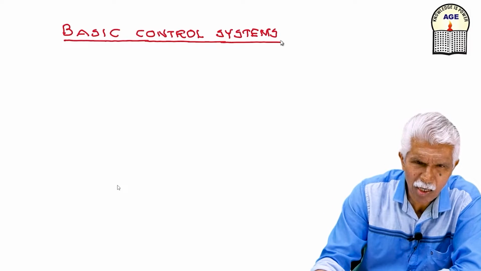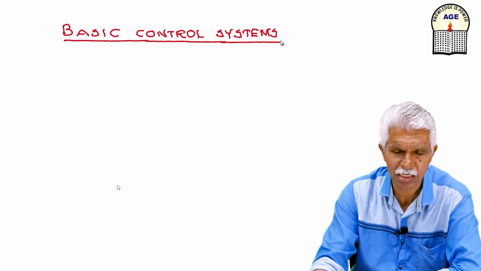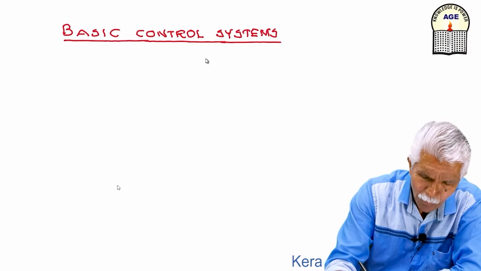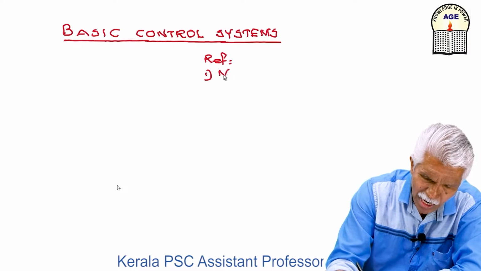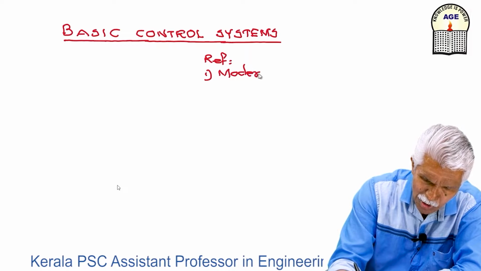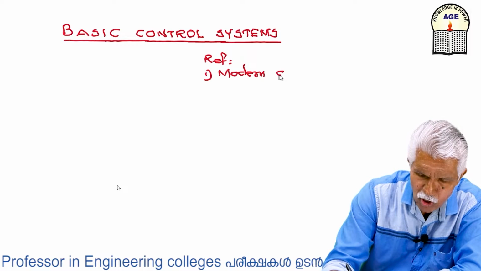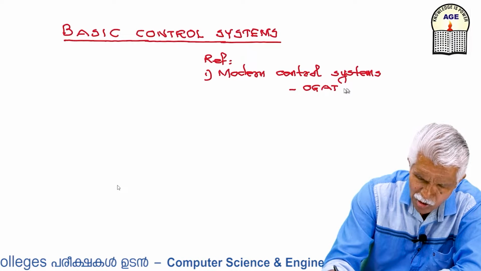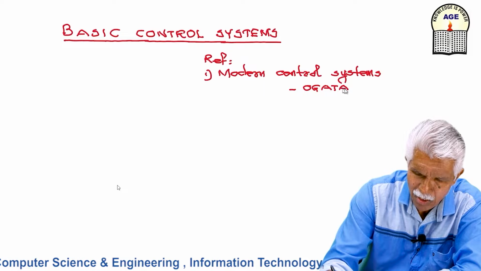If you want to study in detail about this particular subject, you can refer to Modern Control Engineering by Ogata. This is one of the best books for studying control engineering. Here you will have both classical theory as well as modern theory.